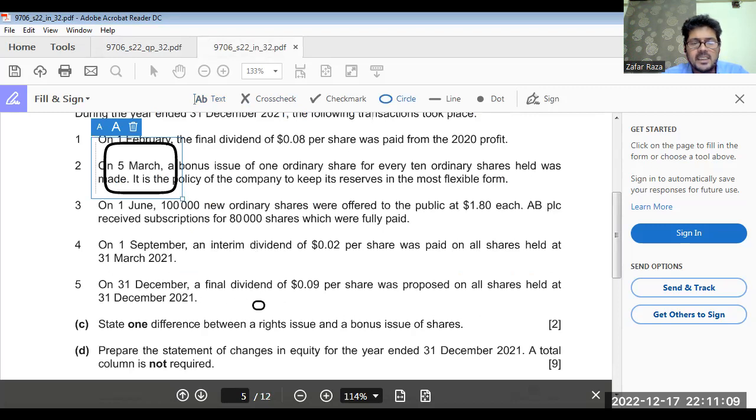On December, the final dividend of 0.9 per share was proposed on all shares held at December 31st, 2021. So final dividend means we have to pay dividend for all the shares.